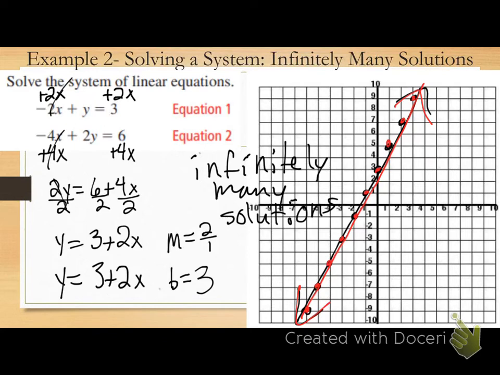Okay? Questions on graphing and getting infinitely many solutions. Same line, infinitely many solutions. Can I erase and solve by substitution now? Yes.